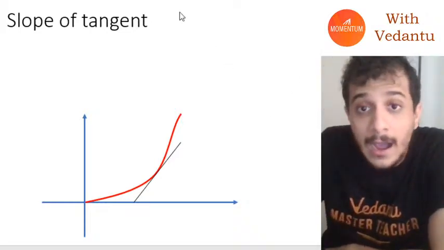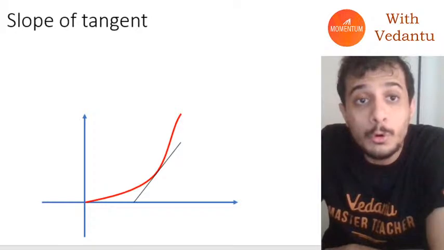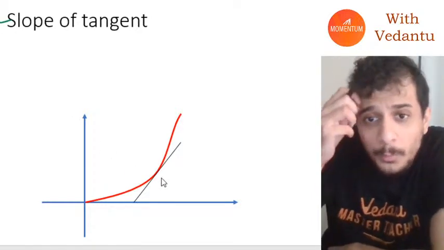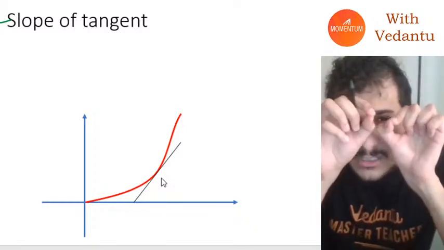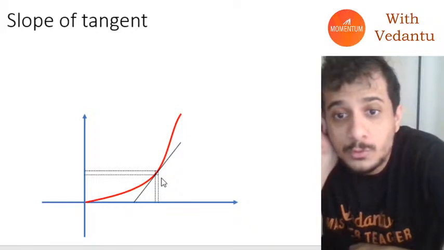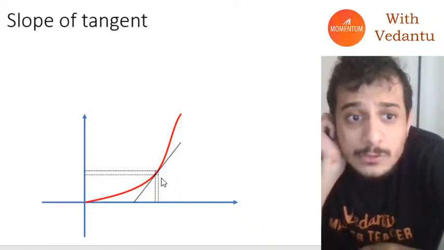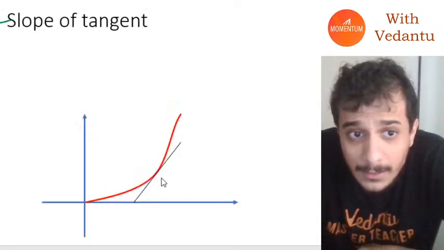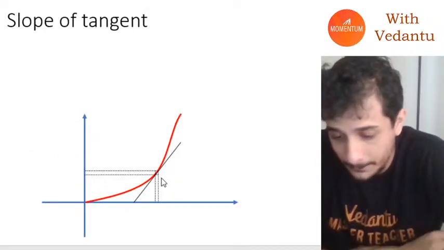Okay, let's say I want to know what the slope of this tangent is. So I will assume 2 points very close to this tangent, and I will mark those 2 points. It's just like before, but this time the points are very close to each other.